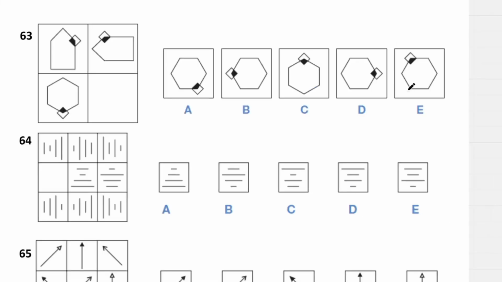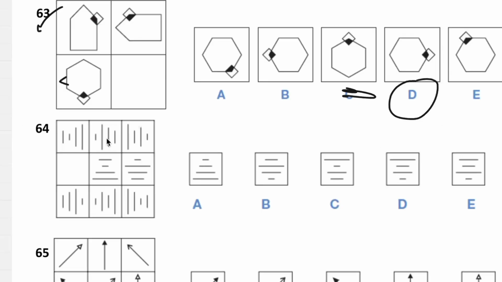Question 63. This is going to do a 90 degrees rotation anti-clockwise, which means the pointy bit is going to be over here. You can cross these out, and then this is going to go along with it. So this is going to end up going to the right, which looks like D.